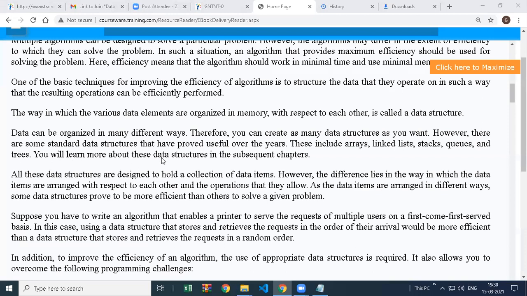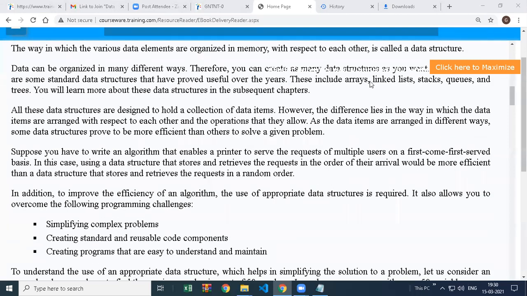So you will learn more about these data structures in subsequent chapters. We are going to see this concept. We are going to create code for these. We already have in all languages: linked list, stack, queues, trees, sorting, filtering data, how you are going to make it fast, how you can search fast. So these techniques we are going to see in this.